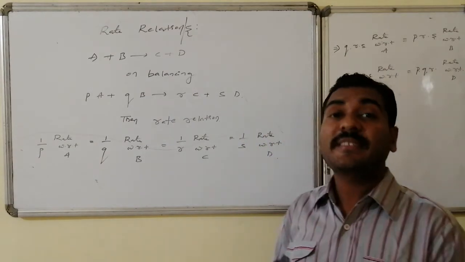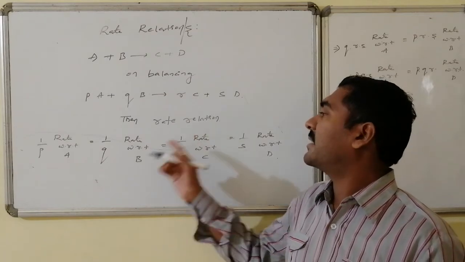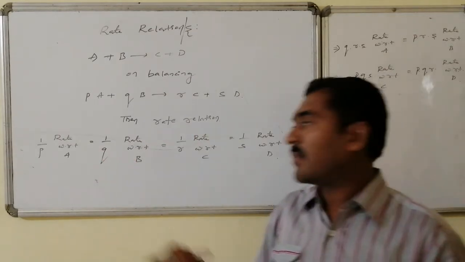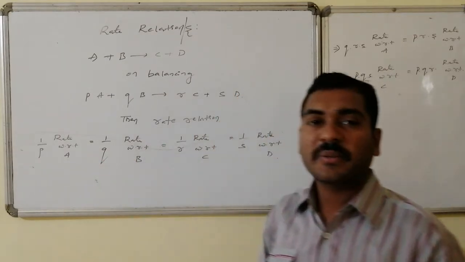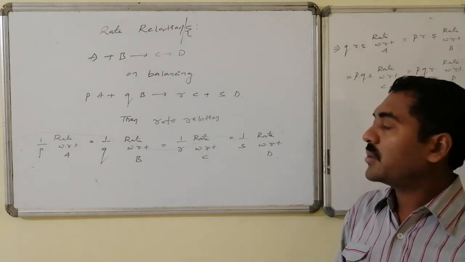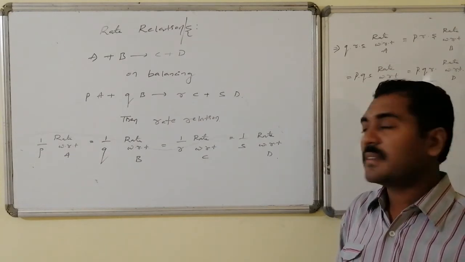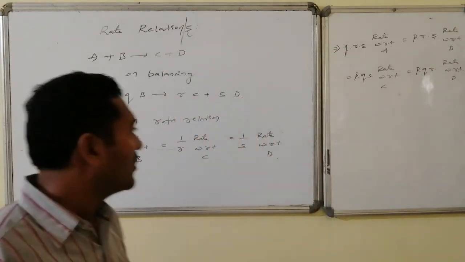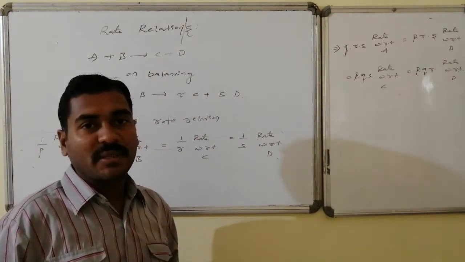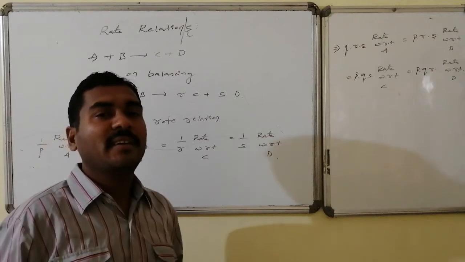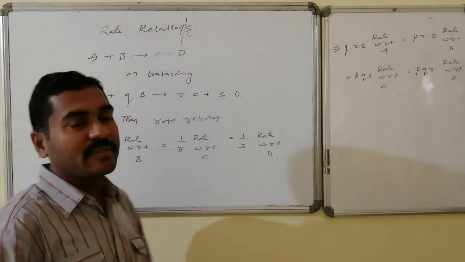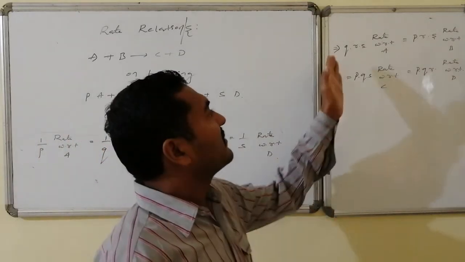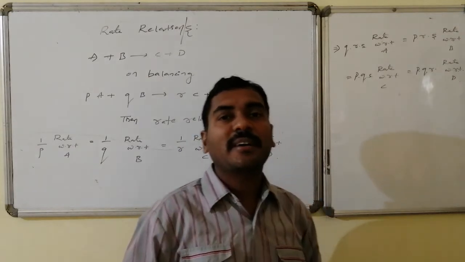Now the rate relation can be given by 1 by P times the rate with respect to A, equal to 1 by Q times the rate with respect to B, which is equal to 1 by R times the rate with respect to C, equal to 1 by S times the rate with respect to D. And mathematically, after multiplying the whole quantity by PQRS, it becomes equal to Q into R into S.